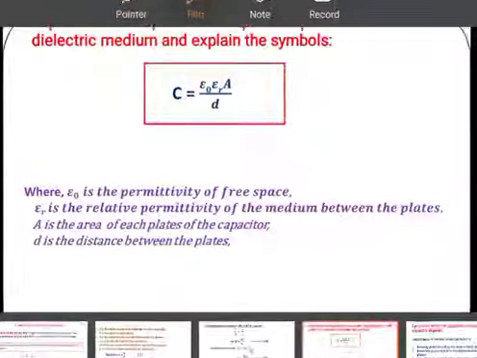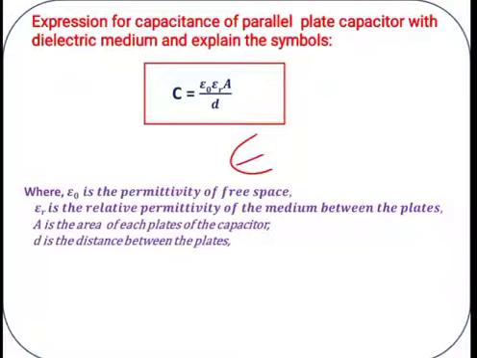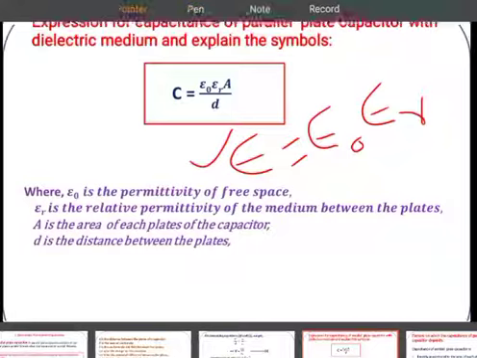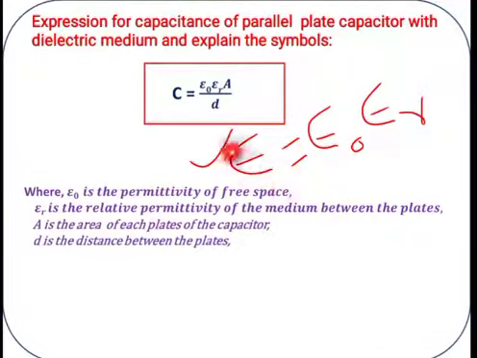We already discussed this expression, epsilon is equal to epsilon naught into epsilon R, a very important relation, where epsilon is the absolute permittivity.